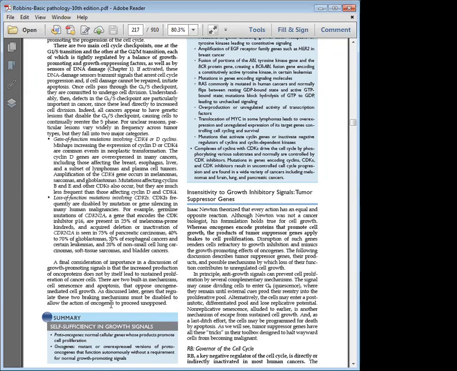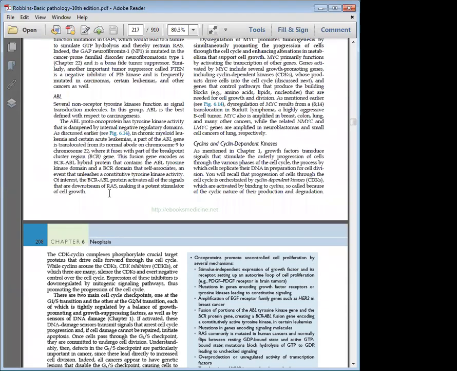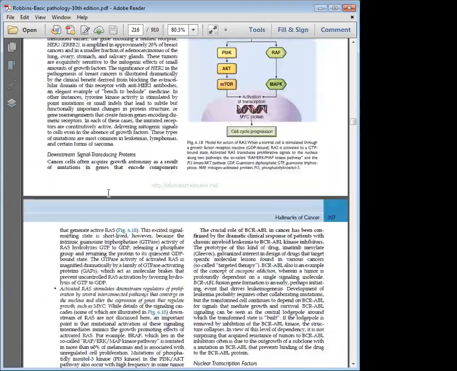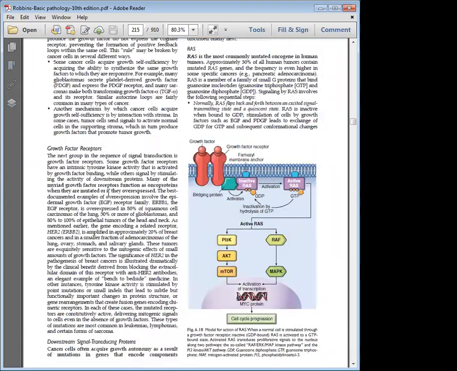So all these 10 mechanisms will make sure that the cell continues to proliferate even in the absence of any growth signal, or any defects in the growth factor receptor also do not affect the cell proliferation. So is that clear? That is the one hallmark of a neoplastic cell.